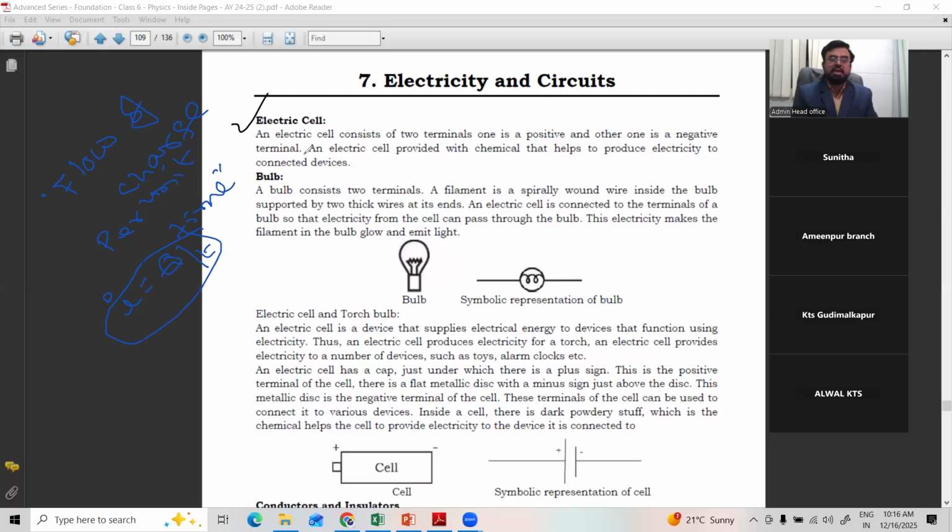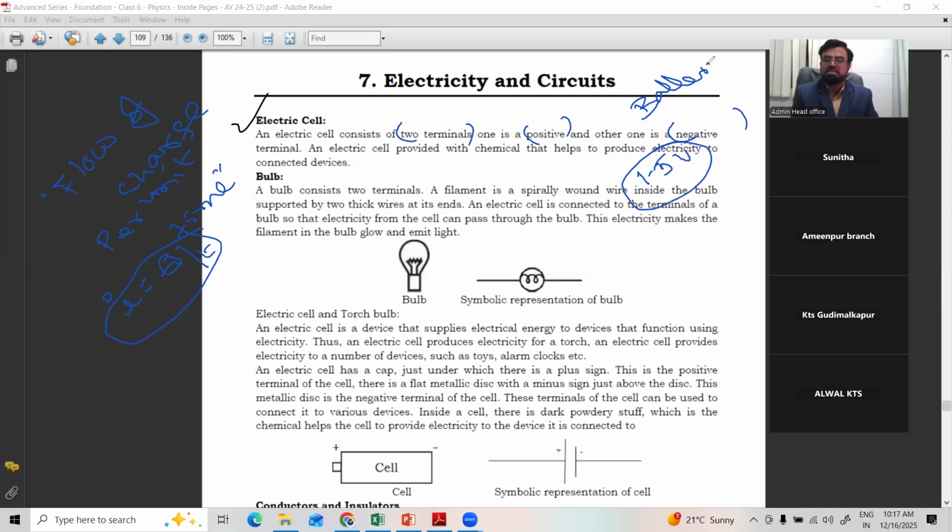An electric cell consists of two terminals, one positive, the other negative. You can see a cell, which you use for a watch or remote control, right? The small one is 1.5 volt. A cell always carries 1.5 volt. If you combine cells, it is called a battery.